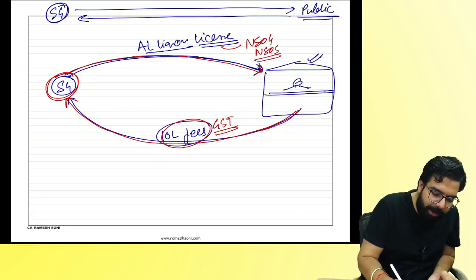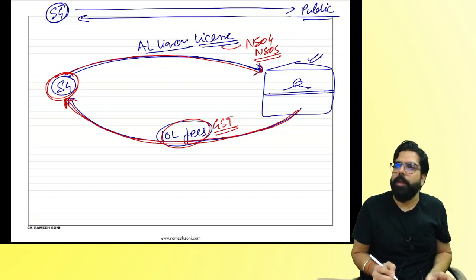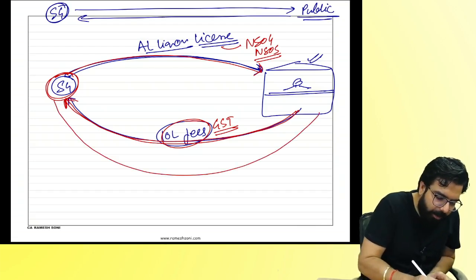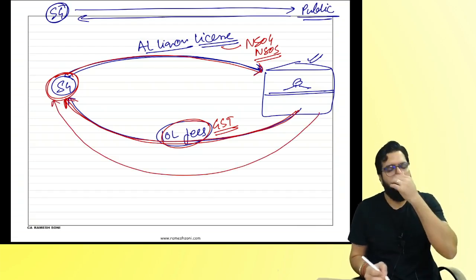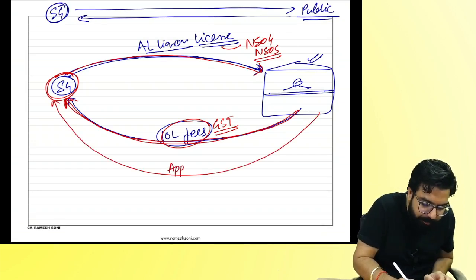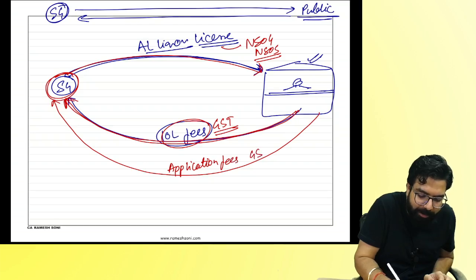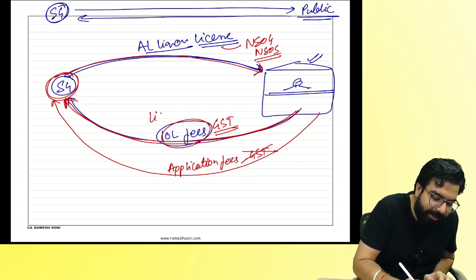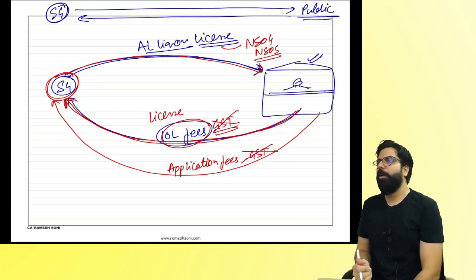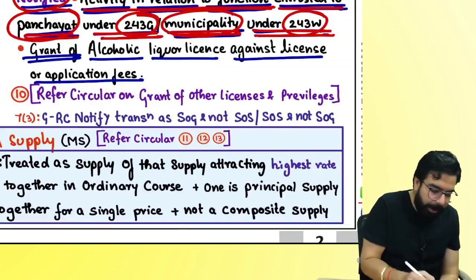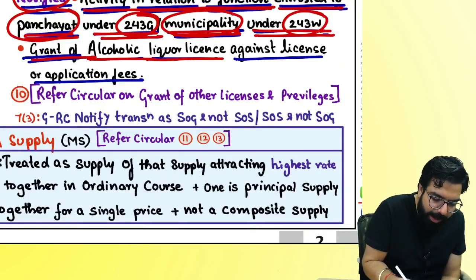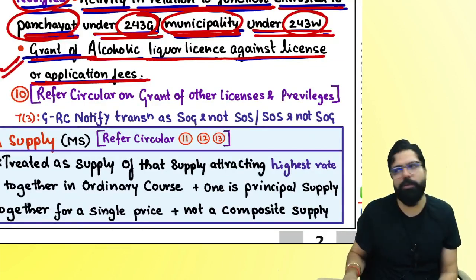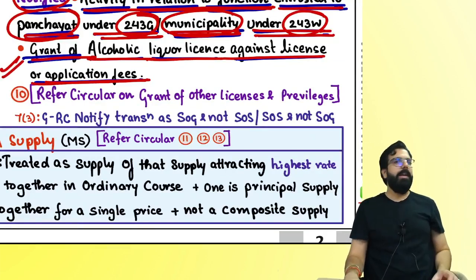They might have collected fees from you. They might have collected application fees, 100 rupees application fees. Will they charge GST? No. They collected license fees from you. They will not collect GST. Can I go ahead, everyone? What are they telling over here? Grant of alcoholic liquor license against license fees or application fees, that also will be neither supply of goods nor supply of service. Are we clear, everyone?